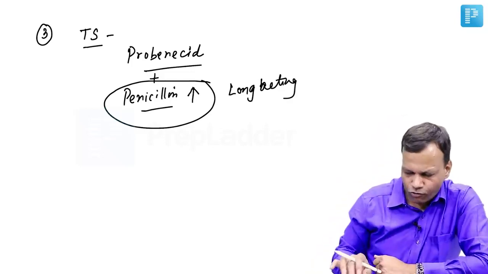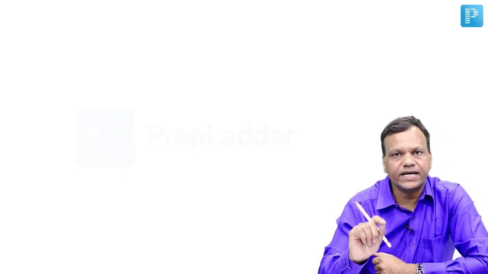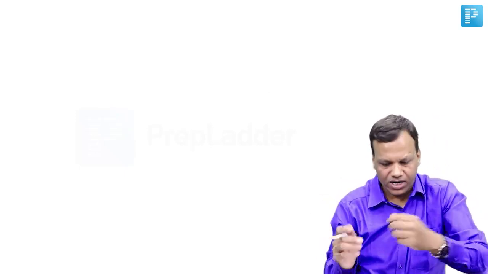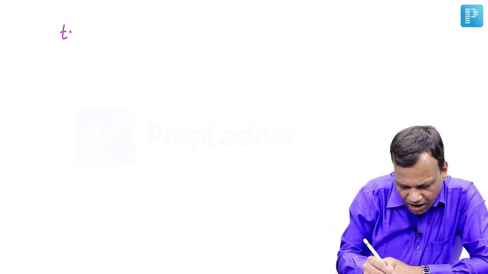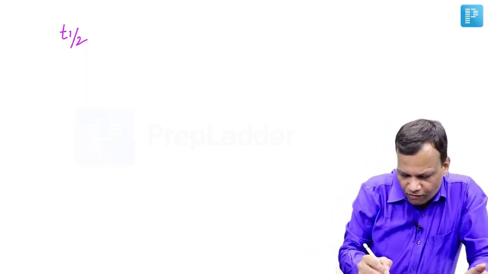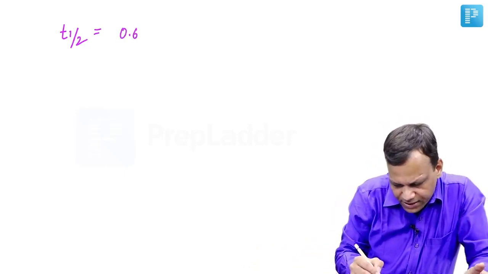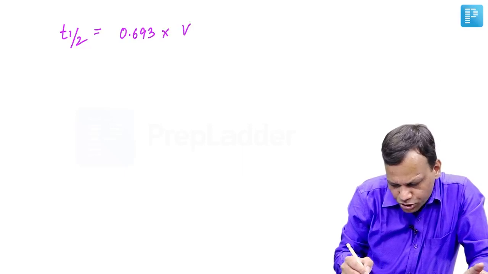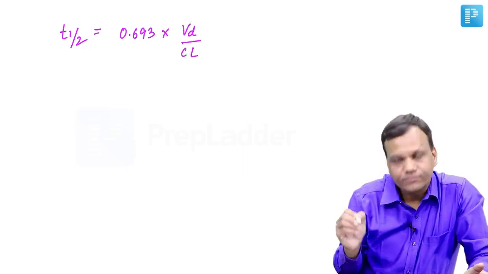So probenecid makes the penicillins long acting by inhibiting the tubular secretion. Okay. So these are the four parameters of pharmacokinetics, A, D, M, E. Now related to these parameters, we have some formulas. The most important being half-life. Half-life is the time in which plasma concentration of a drug becomes half, 50%. The formula of half-life is 0.693 into volume of distribution divided by clearance.